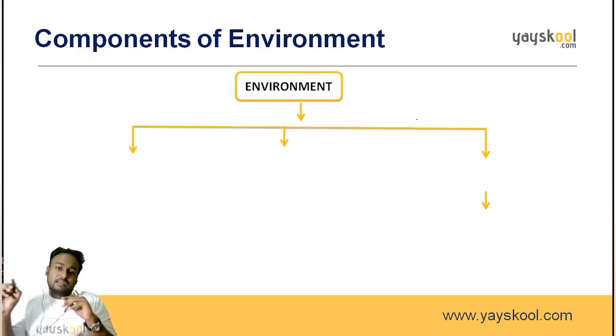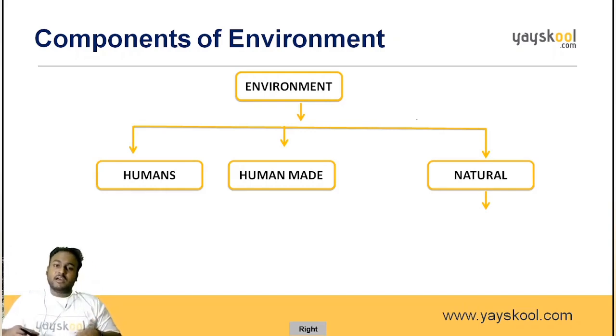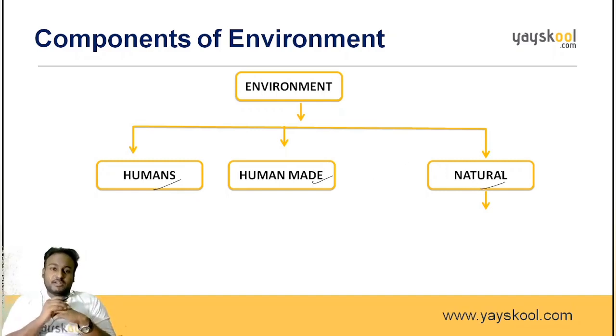So similarly, environment also has some components, and they are broadly divided into three in number. What are they? The first one is the humans. That is us. We are a component of the environment. And the human-made things, all the man-made things, all the non-living things, artificial things come under human-made. Third one is the natural. See, this is very important. Natural things are also part of the environment, so we can call it a component of the environment also.